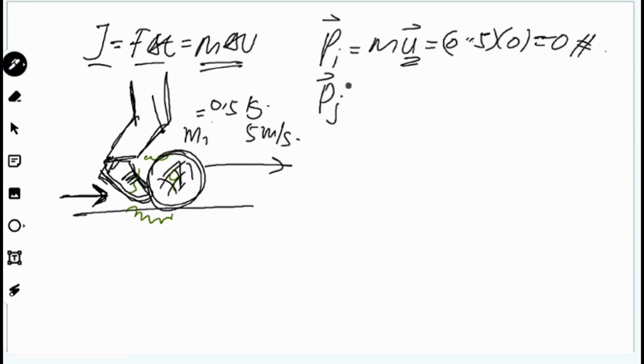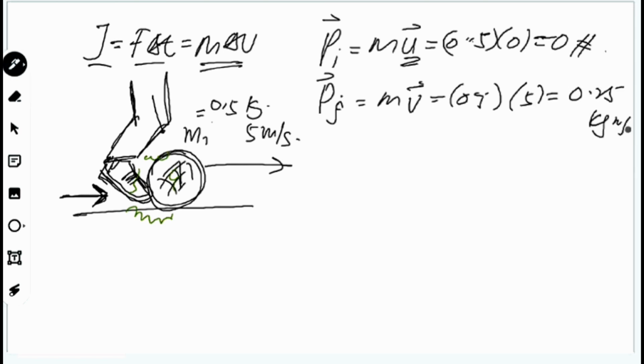Then P final, momentum final dia MV kat sini. So equivalent to 0.5 kilogram multiply by the speed here, 5. Kat sini you akan dapat 2.5 kilogram meter per second. Salah pula jawapan kat sini. Sorry, this one should be 2.5.